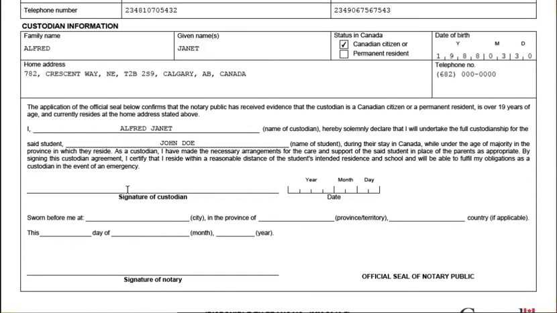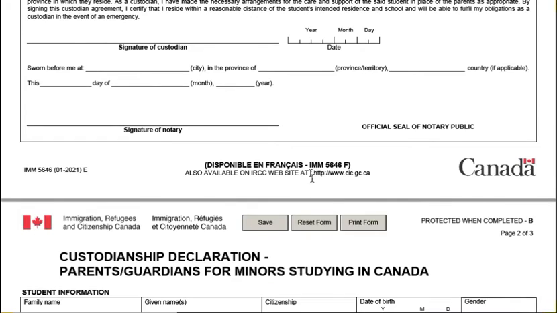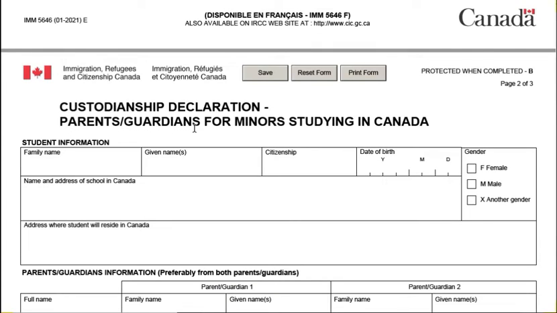Alfred Janet should be the one to sign the signature of the custodian with the date. Then this one should be a city in Canada, a province in Canada, then the country should be Canada, with the date on which it was signed and notarized. The signature of the person that notarized the form will be here, and the official seal of the notary public would be here also. So now this is the second part.